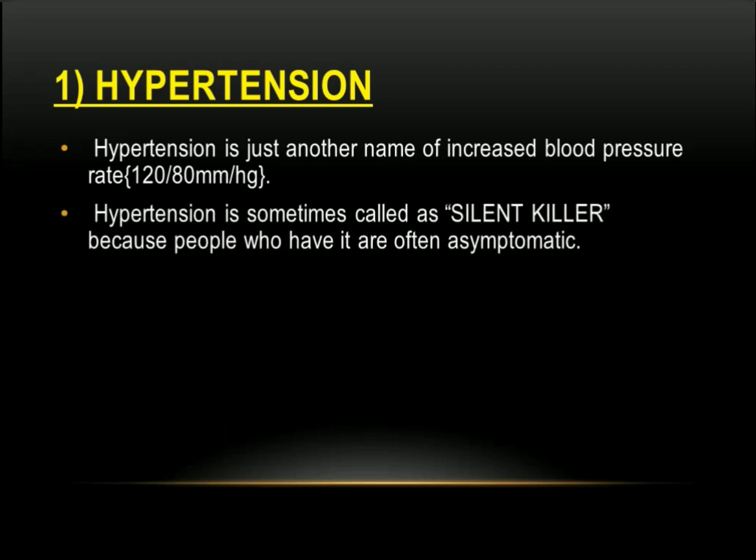Hypertension is sometimes called the silent killer because people who have it are often asymptomatic. That is, hypertension is also known as the silent killer. Why? Because it is asymptomatic. What do you mean by asymptomatic? The person who is suffering from hypertension does not show any symptoms. So it is also known as the silent killer.